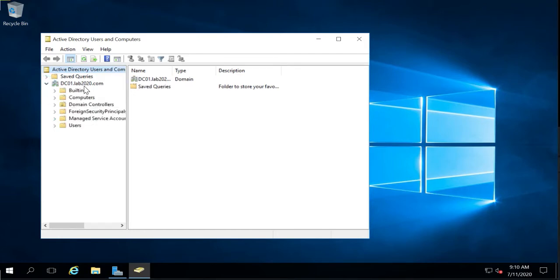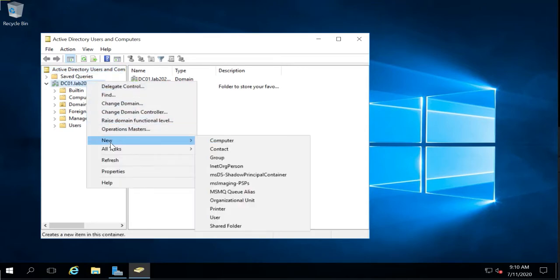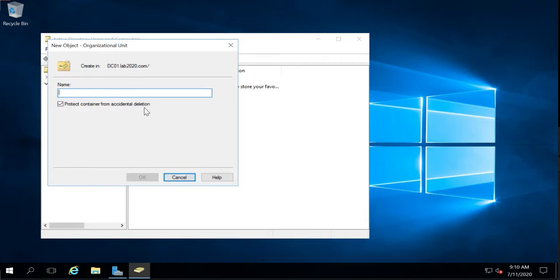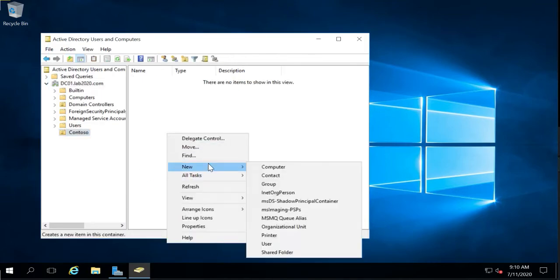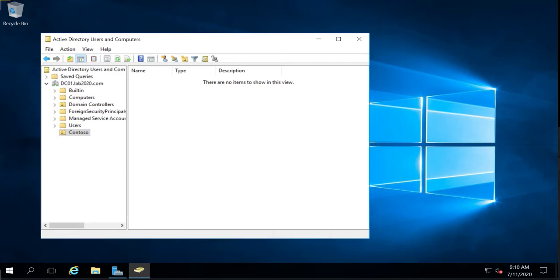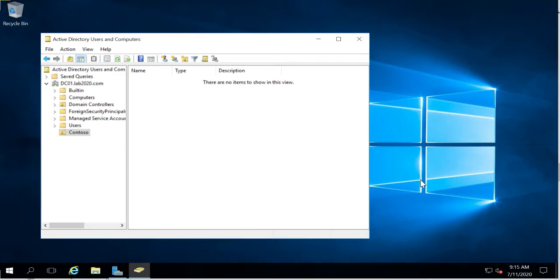If you want to create any new tenant, you can simply create a new organizational unit, for example named Contoso, and you can create users and so on from this interface. So this is it. This was basically a very basic installation step for beginners, on how to install Active Directory in their test lab.